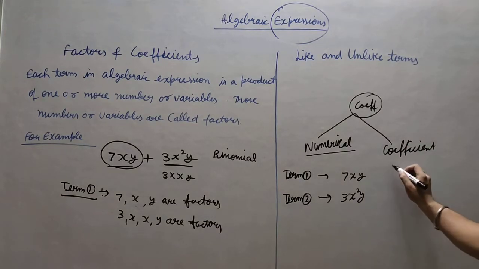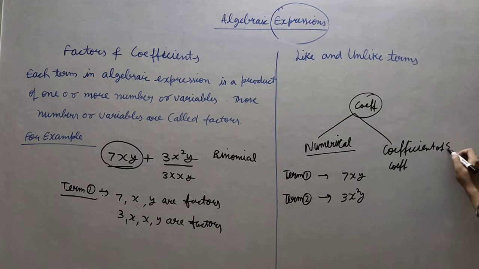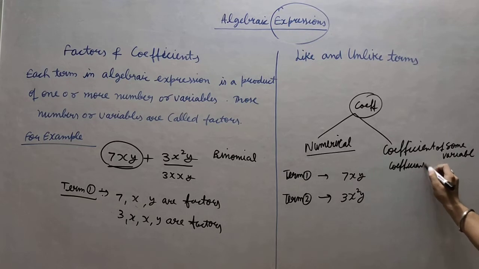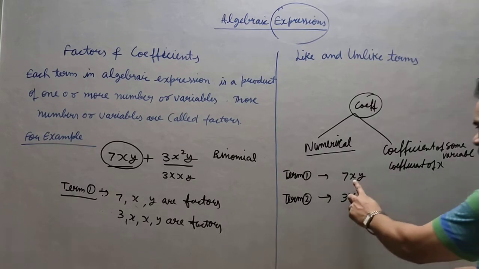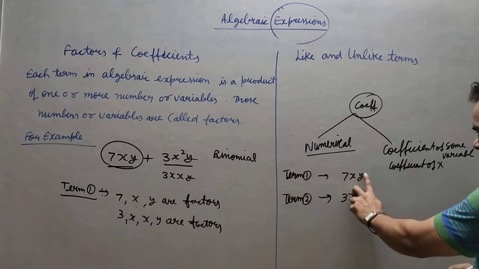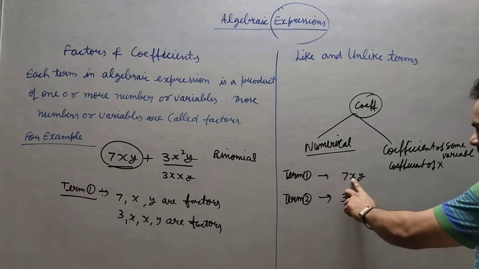Suppose I am saying find the coefficient of some variable or number. Suppose I am saying coefficient of x. In this case, first term, coefficient of x. Listen carefully. Coefficient of x means the other factors which are multiplying with this x.